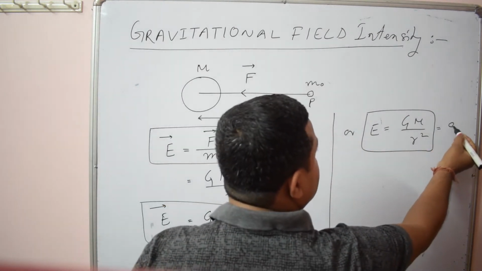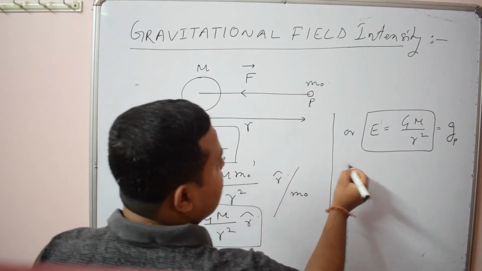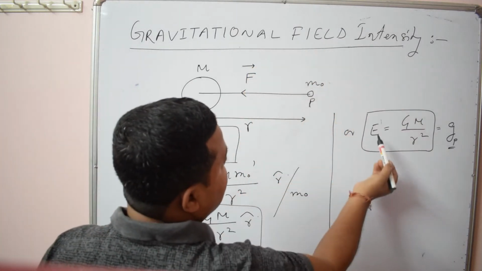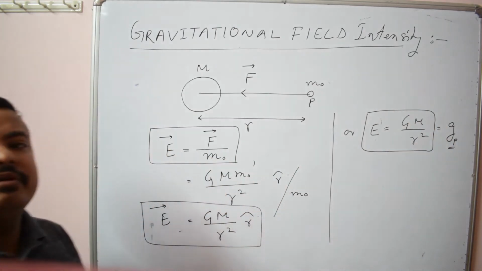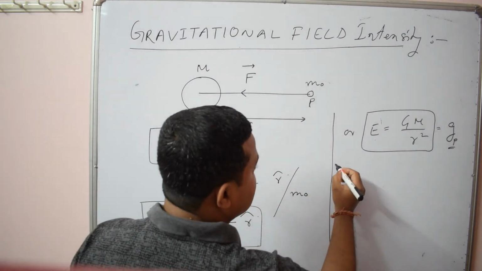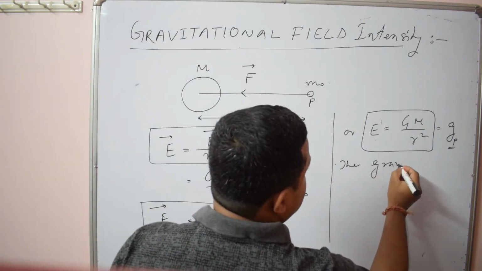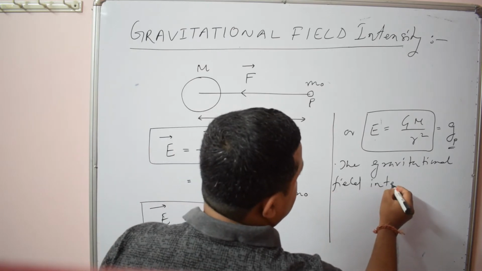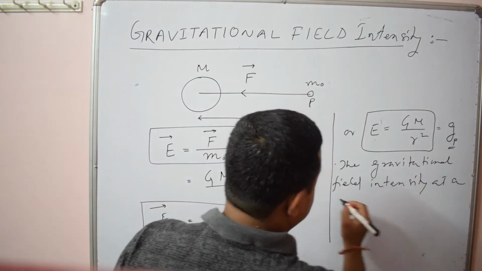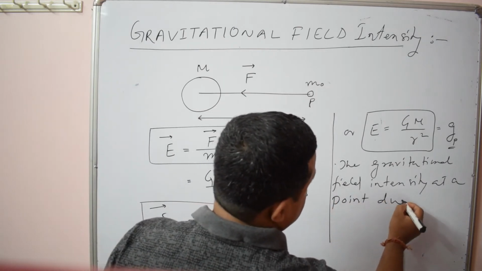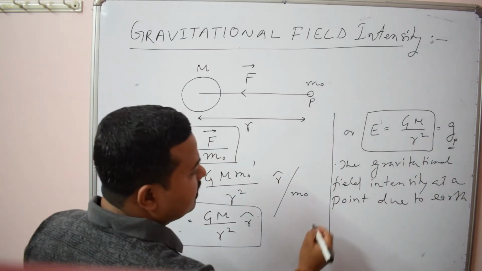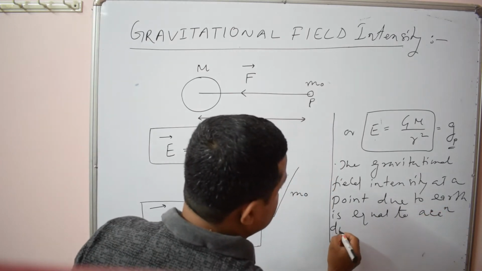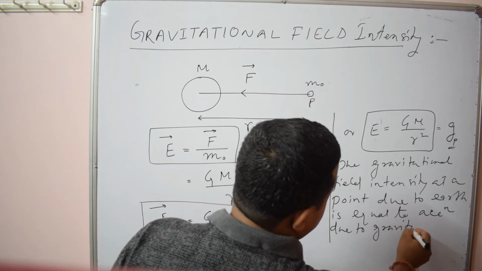So this is simply g at point P. So this is a very important point: the gravitational field intensity at a point due to Earth or any other heavy body is equal to the acceleration due to gravity at that point.